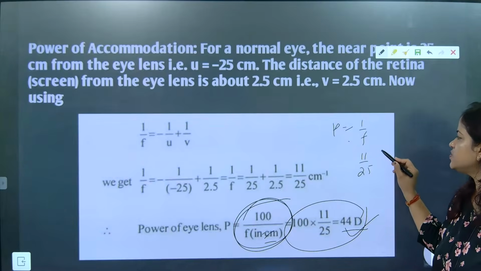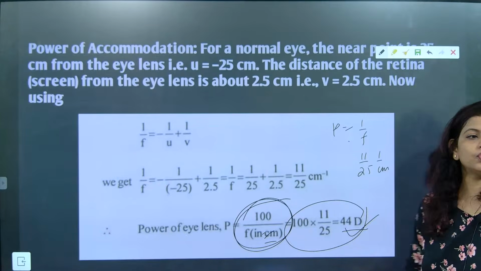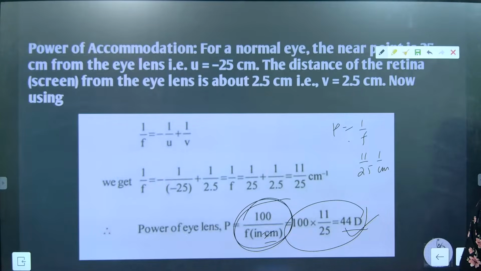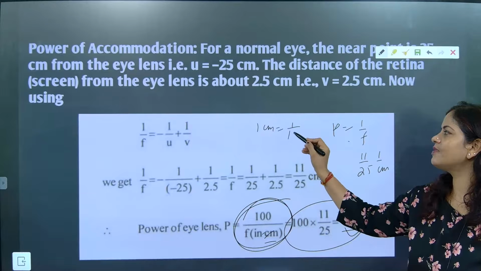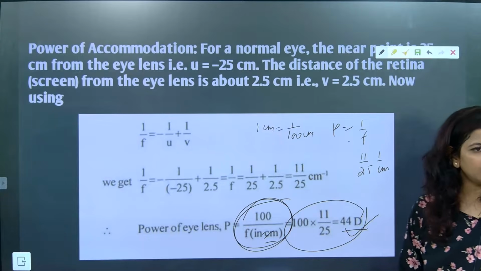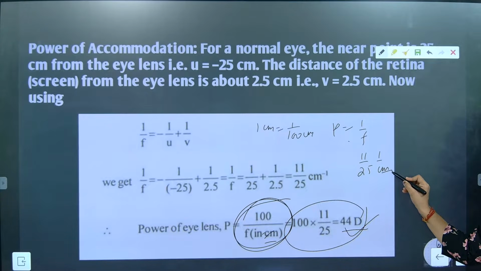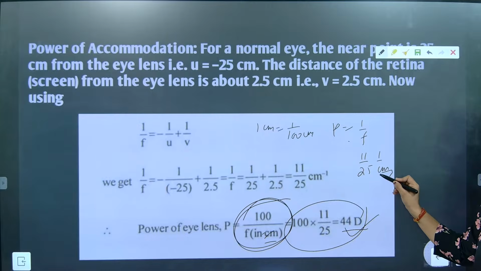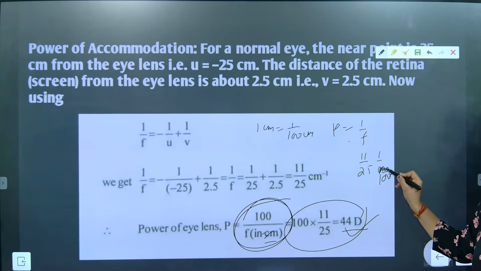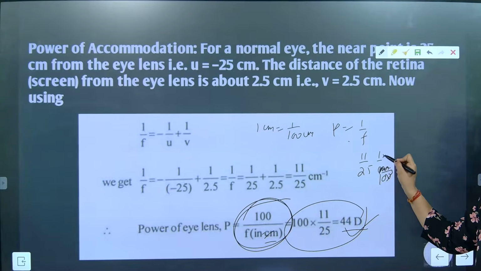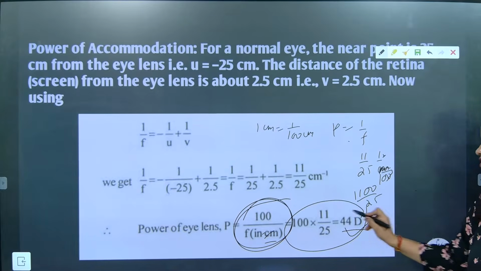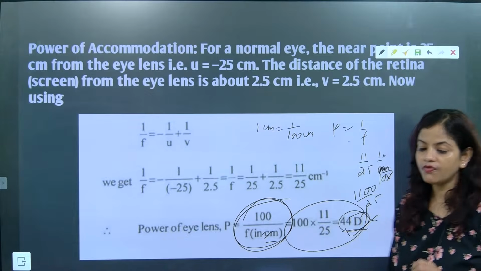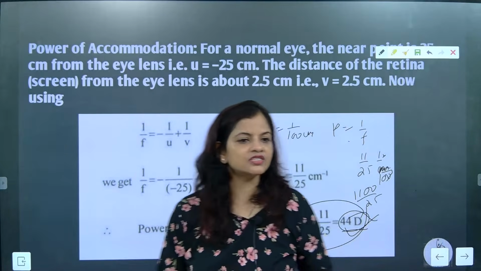Since it is per centimeter, we have to convert centimeter into meter. 1 centimeter is equal to 1 by 100 meter. Here, the denominator is centimeter, so this centimeter will be equal to 1 by 100 meter. So this 100 will go up, and it will become 1100 by 25. After solving, how much is it coming? 44 diopter.